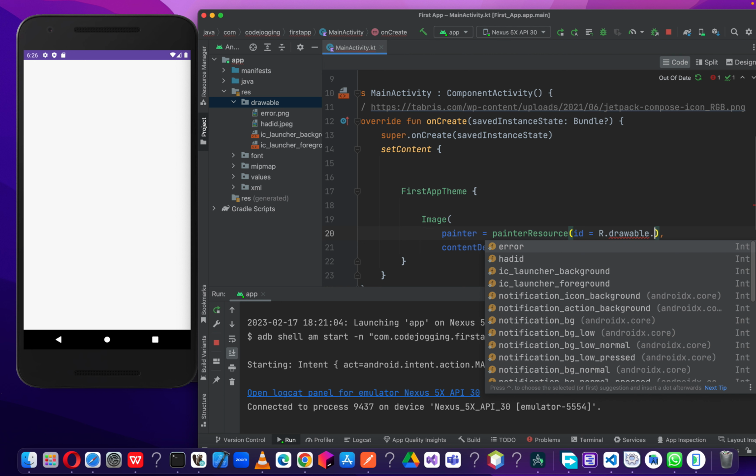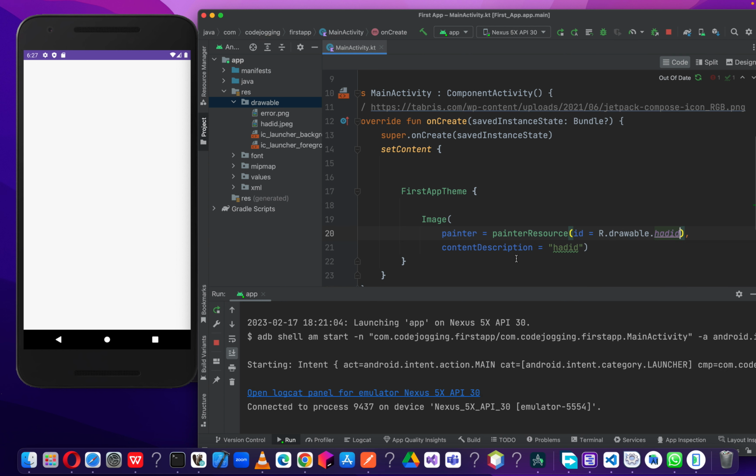Then next one is dot, and you will see that we have our two images here among the ic_launcher_background and the foreground. In this video we are not interested in the background and the foreground, so we are going to stick to the error and the hadid. So we select the hadid.